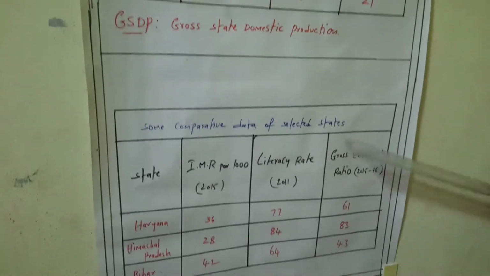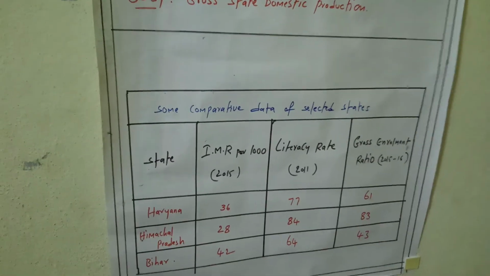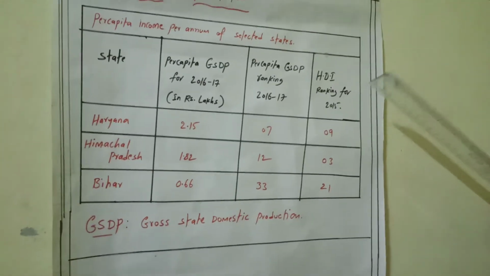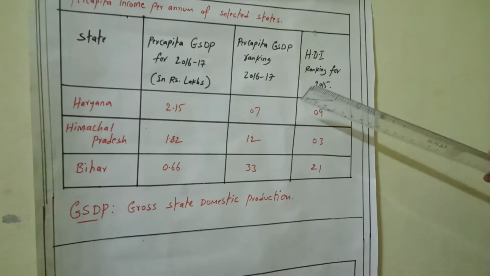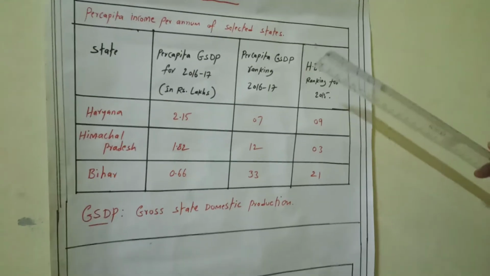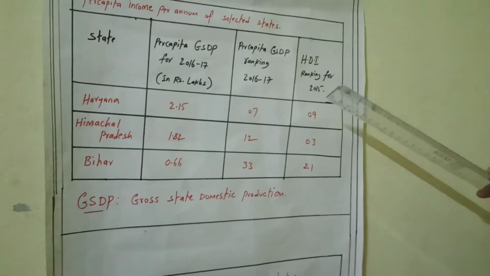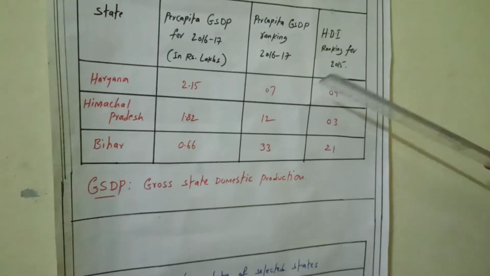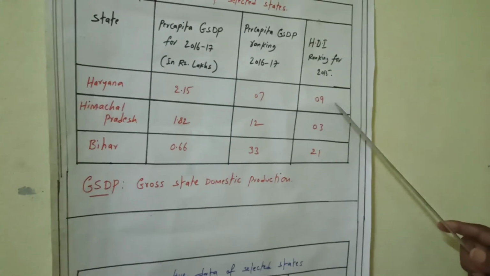So after observing this, we can notice the HDI rank of these states. Haryana satisfied only one indicator, the highest per capita income. That's why it occupied ninth rank.